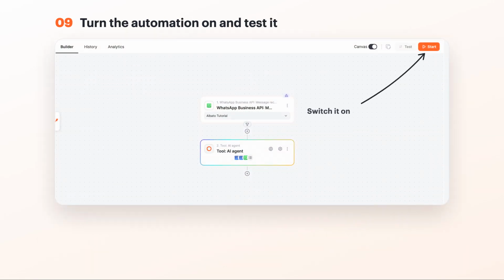All that is left is to switch your automation on. Send a few test messages and tighten the prompt where the agent hesitates.